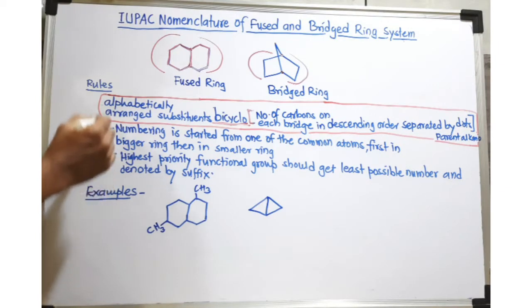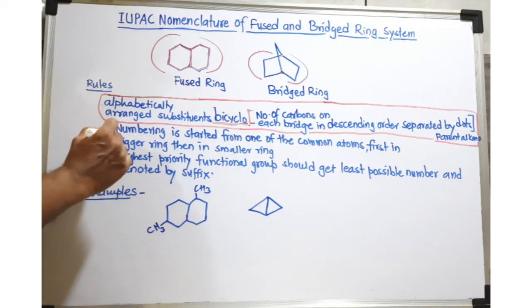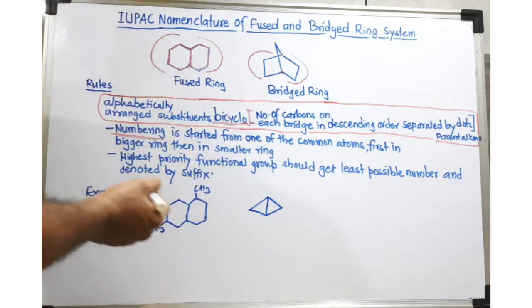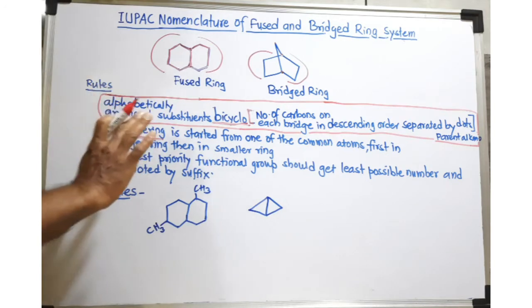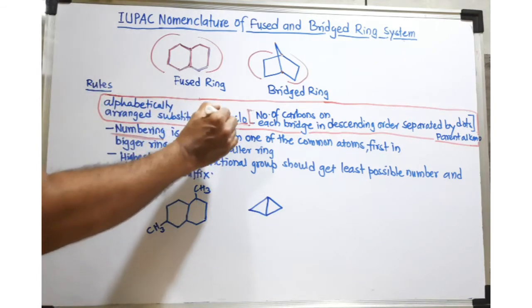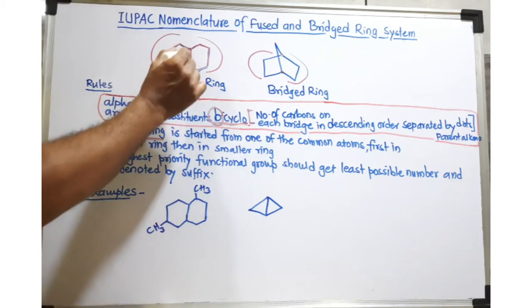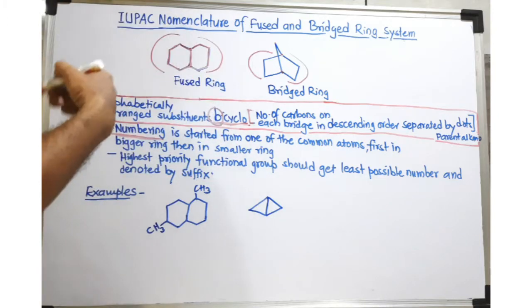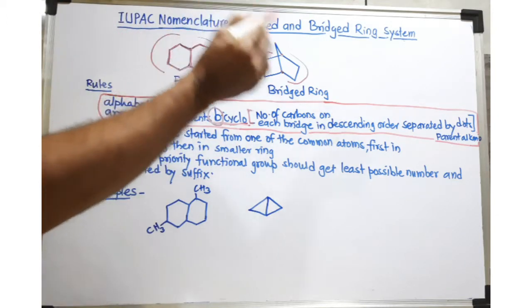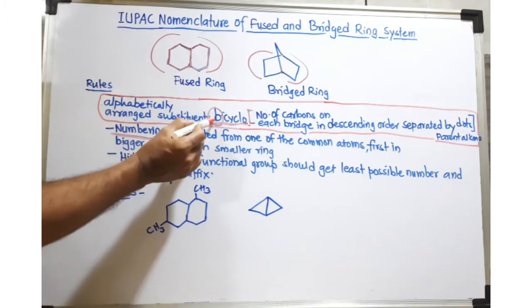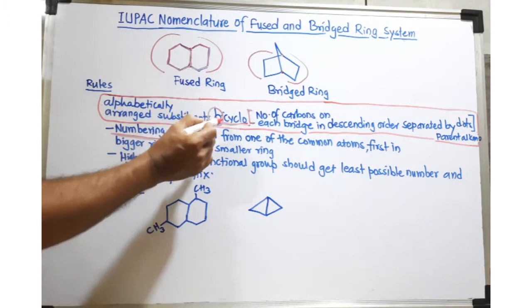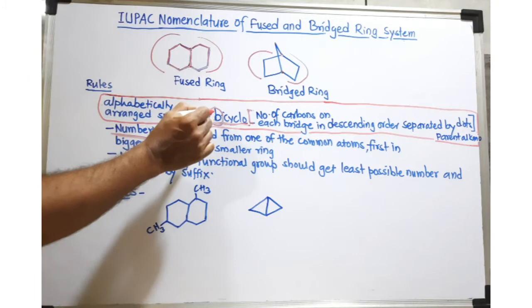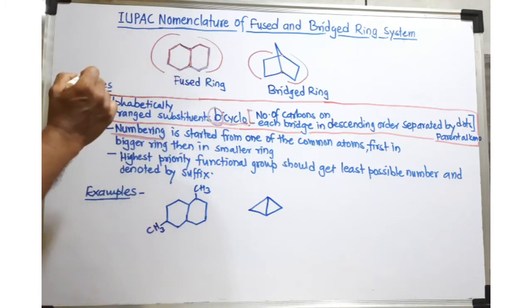Again, 2 more rules I have written here regarding numbering. The first rule is regarding numbering. If a substituent is there, we must give numbers. And the numbering in this bicyclo compound, remember B for bicyclo, is started from either of the common carbons, and first of all going in the bigger ring. In spiro compounds we have seen the numbering is started in the smaller ring, but remember here, B for bicyclo. So the numbering starts at either of the common carbons, goes first in the big ring, and then goes to the smaller ring.